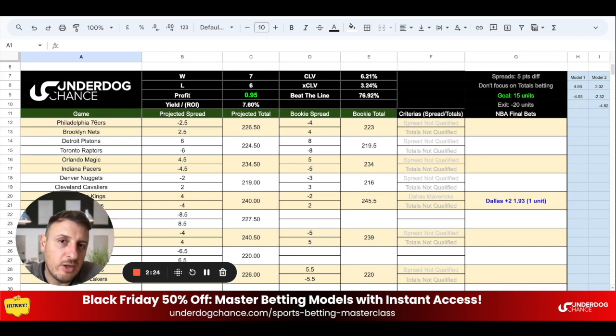Because if you bet 1,000 American dollars, after 13 bets you are now close to 1 unit, which is 950 American dollars. If you bet 1,000 American dollars and your goal in half a season is to make 50 units, then this is adding 15,000 American dollars to your portfolio or bankroll, right?